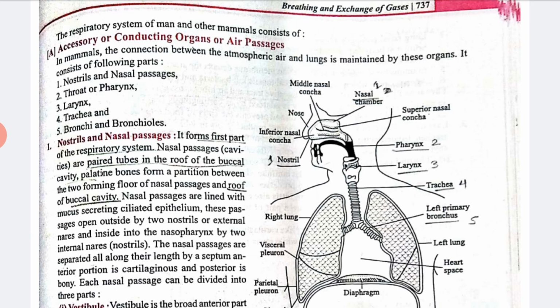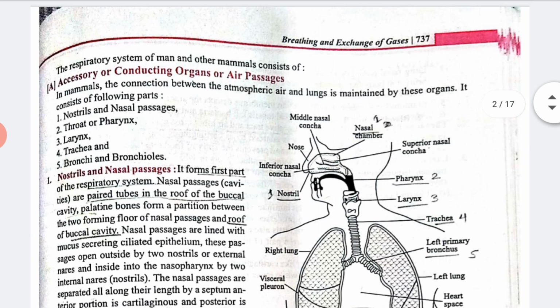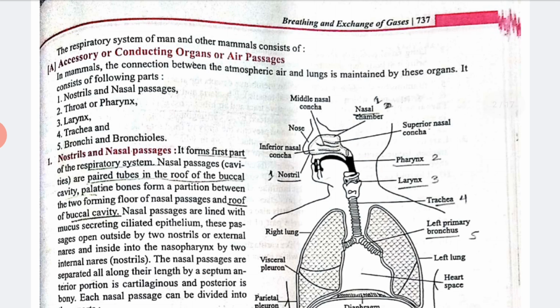So the respiratory system of man and other mammals consists of, first, the conducting organs, or we can say the air passage. In mammals, the connection between the atmospheric air and the lungs is maintained by these organs.